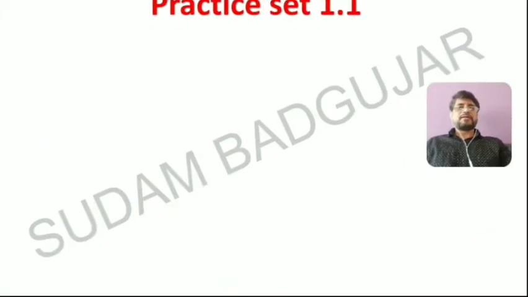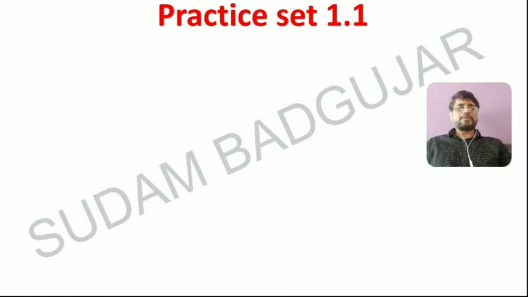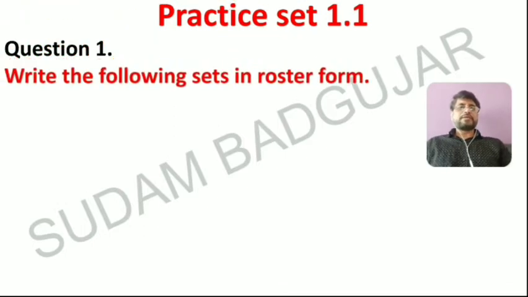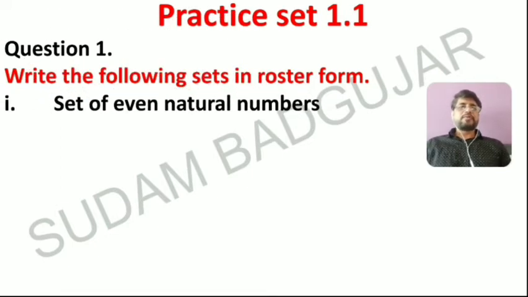Okay, let's start practice set 1.1, exercise 1.1. Question number 1 from your textbook. Write the following sets in roster form. Question 1: set of even natural numbers. You know natural numbers are 1, 2, 3, 4 and so on. There are so many natural numbers, but I want even natural numbers.